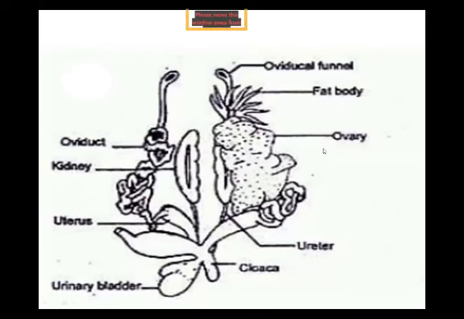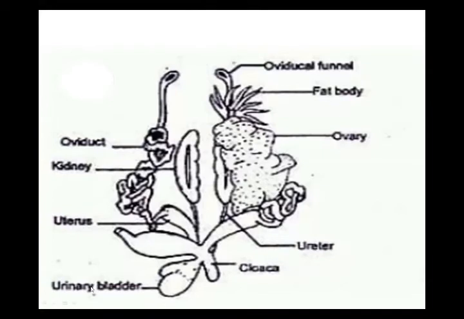These are ovaries, oviducts, and uterus. Uterus, not ureter. Ureter is not involved in this system. Ureter is involved in the male reproductive system, not in the female. You are seeing my cursor, uterus, U-T-E-R-U-S, and this is U-R-E. No, only the uterus is involved in this system.